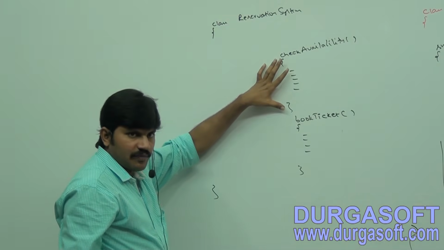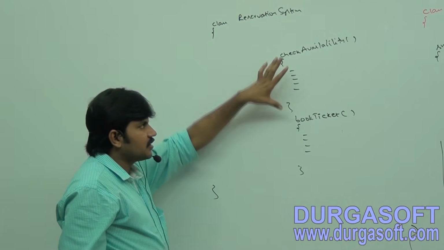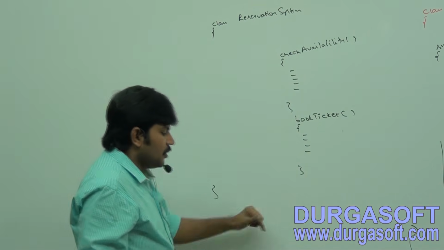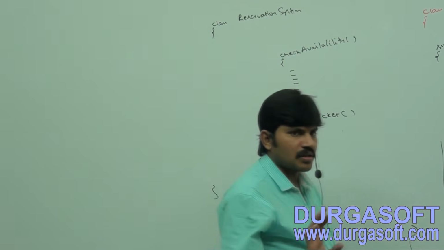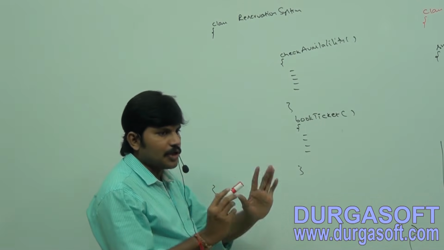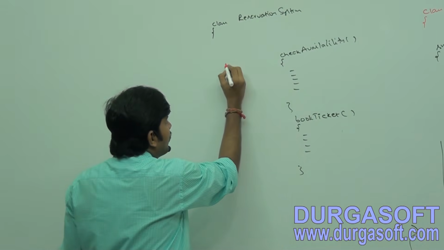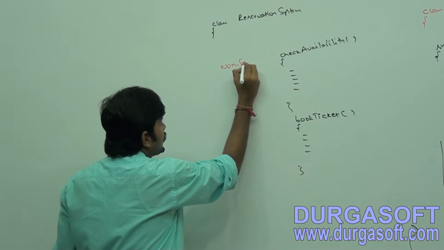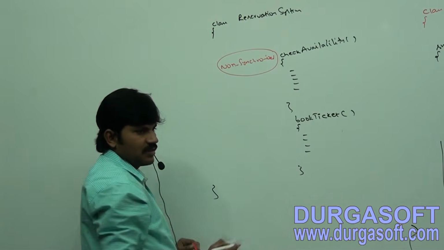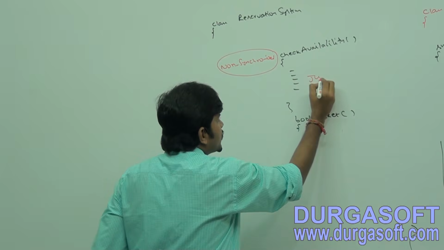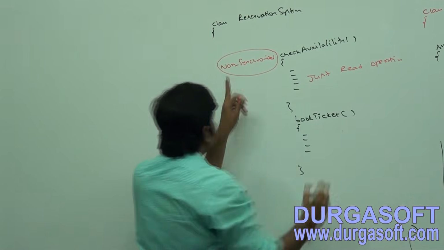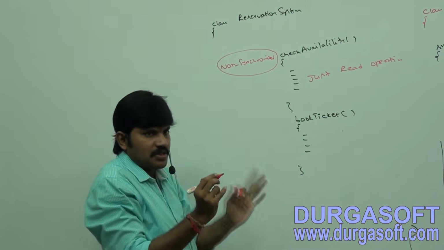Check availability of tickets. If the ticket is available, then book the ticket. Among these, which is synchronized and which is non-synchronized? Check availability is only a read operation, that's why it is non-synchronized. This method is not required to be declared synchronized.